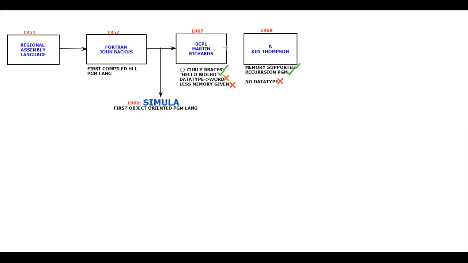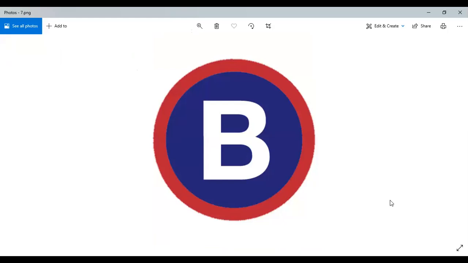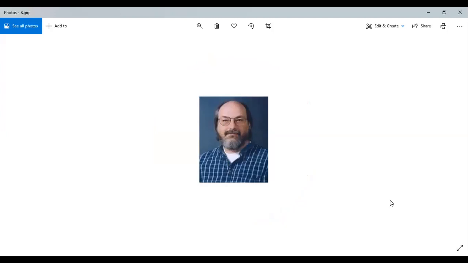Anyway, I will give the connectivity from BCPL to the B language. Not only that, quickly let us go and see what this B language is and who this Ken Thompson is. He is our Martin Richards from BCPL. This happens to be the B language. I am just taking one logo here to represent the B programming language, and this fellow is Ken Thompson.